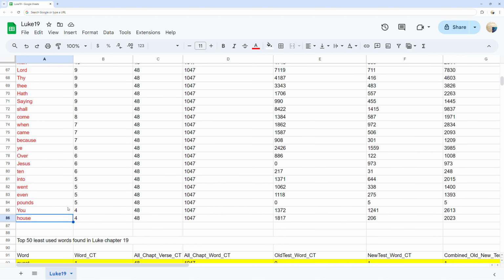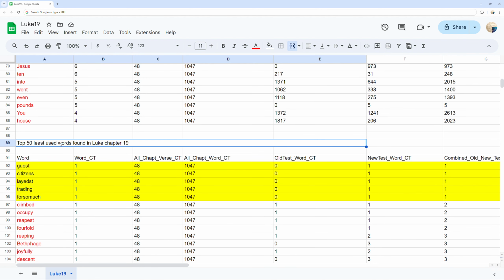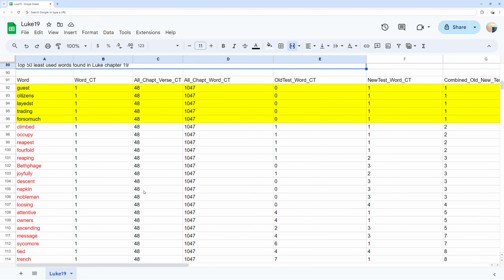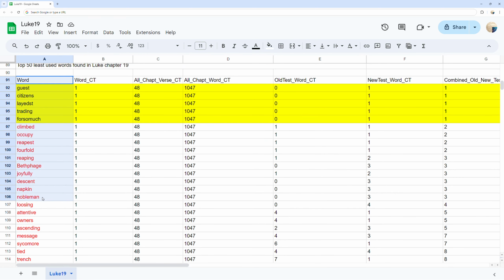Top 50 least used words found in chapter 19. You can see the least frequent words in Luke chapter 19 and the word count for each. As well, you can compare that to the total times those words are used in the whole of each Old Testament, New Testament, and both Old and New Testaments.